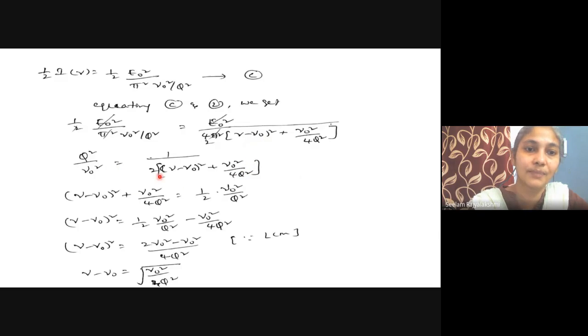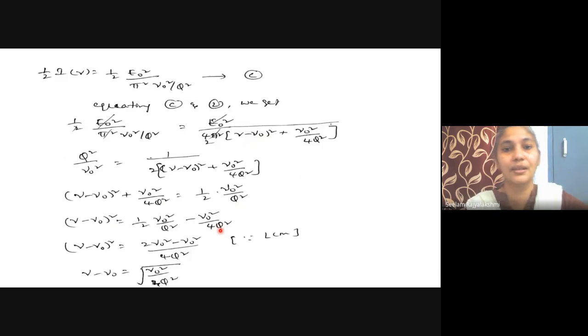If we cross multiply, we obtain (nu minus nu naught) whole square plus nu naught square by 4Q square equals half times nu naught square by Q square. So (nu minus nu naught) whole square equals 1 by 2 nu naught square by Q square minus nu naught square by 4Q square.